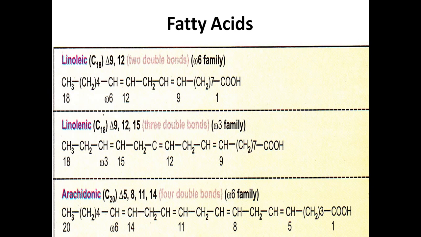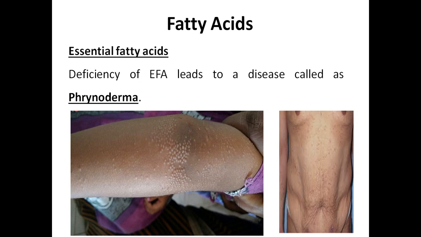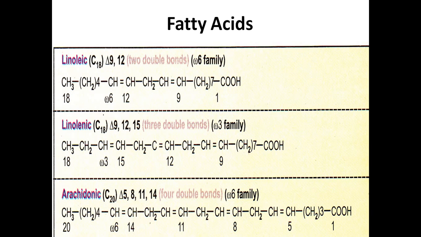But if you see from the omega carbon end, this is called omega 6 family. Linoleic acid is omega 6 family, because the first double bond starts from the omega carbon end at the 6th position. So this is called omega 6. This is the omega end and this is the carboxylic end. Mostly we follow the carboxylic end, but if you are giving numbering from the omega end, the double bond starts in linoleic acid at the 6th position for the first time. So this is called omega 6 family.